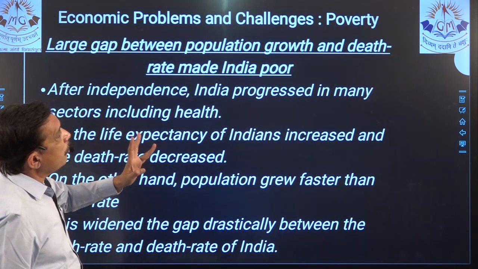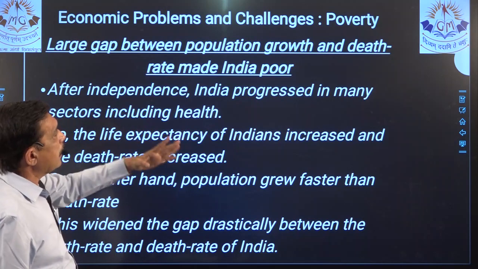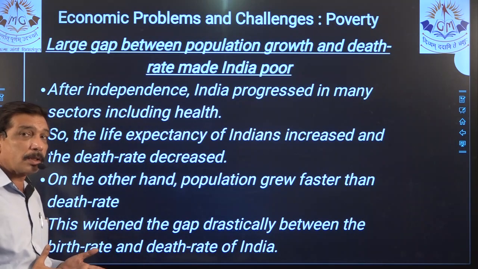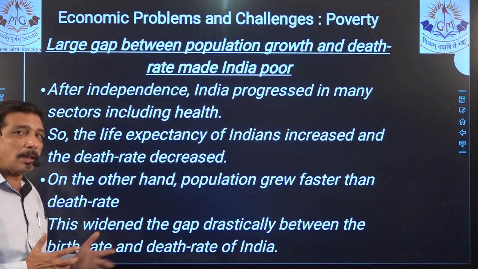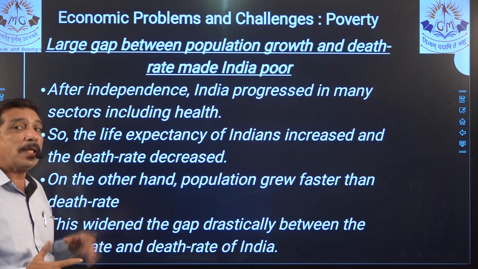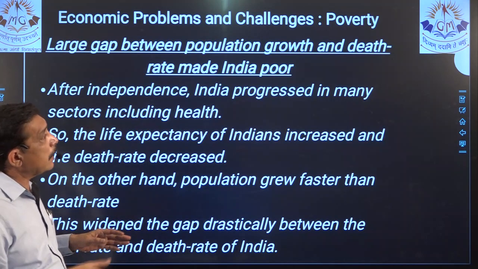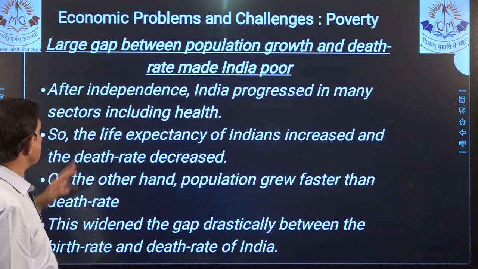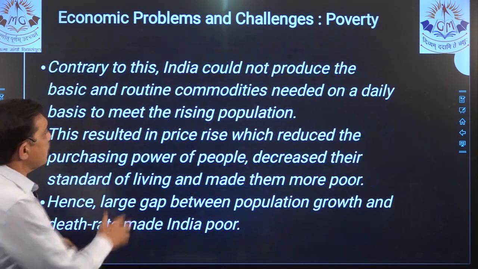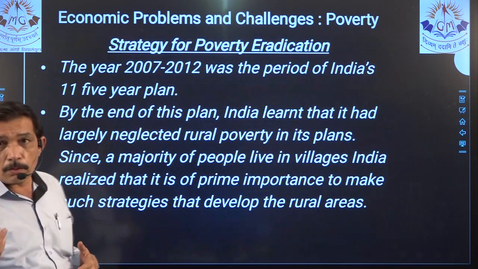Large gap between population growth and death rate has made India poor, right? This is again give reason or explain the statement. Rather than give reason, it is more like explain the statement, why the large gap between the population growth and death rate has made India poor. So small points are there, 1 2 3 4 5 6 points are there. So 2-mark question.